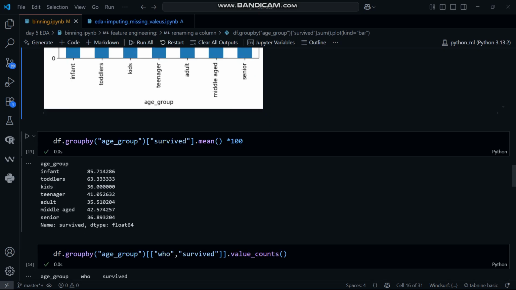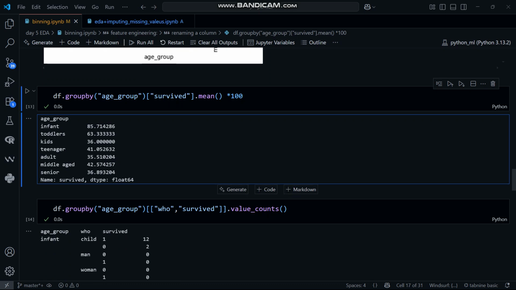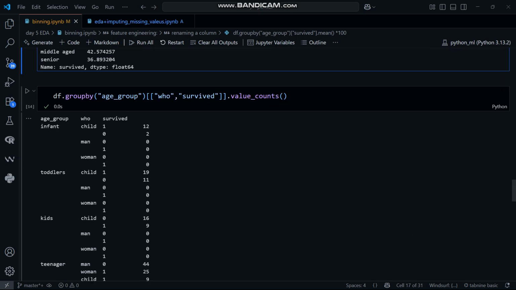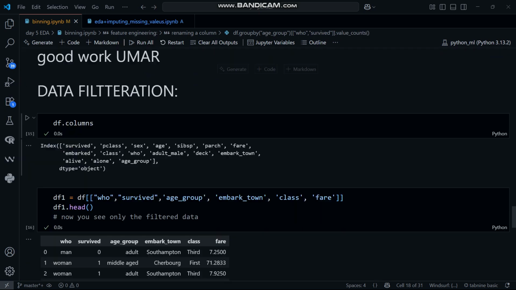Okay, group by, I also explained the group by function to you guys. Group by age group and survived dot mean into 100. It will tell you the percentage of each binned age that survived in the Titanic. I have also told you the value count function and the group by function. You can use them to get more insights from the data.